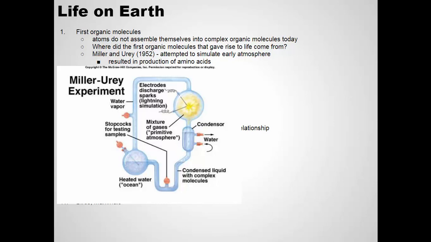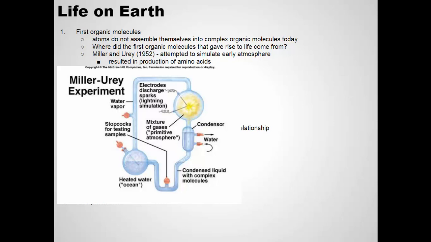So two scientists in the 1950s did an experiment. Miller and Urey, 1952. What they did is they created this apparatus. In one of these vessels, they put what they think the ancient oceans probably were like, the inorganic materials that are present in the early ocean. In this vessel, they put a mixture of gases they think were what the Earth's early atmosphere was like.